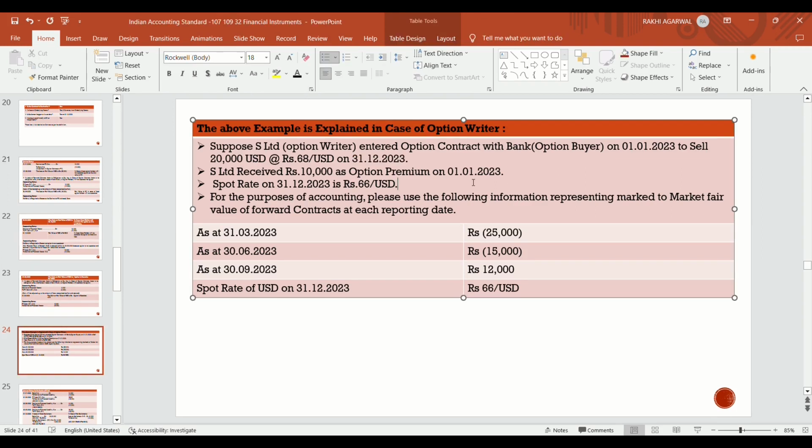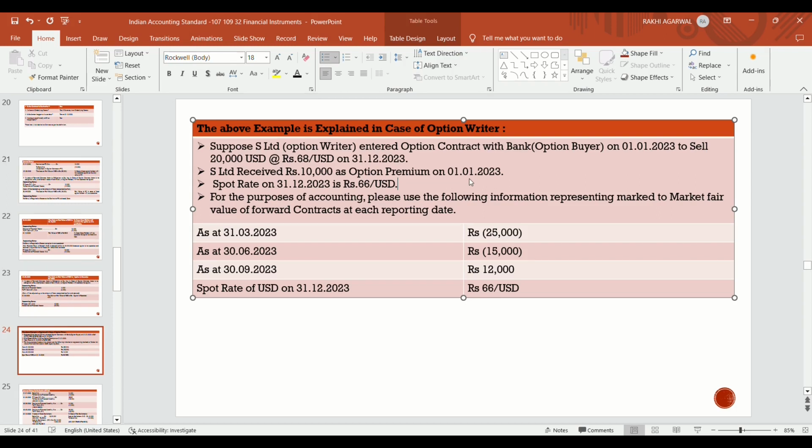Suppose S Limited, that is the option writer, entered option contract with bank, that is option buyer, on 1st January 2023 to sell 20,000 USD at rupees 68 per USD on 31st 12 2023. S Limited received rupees 20,000 as option premium on 1st January 2023.